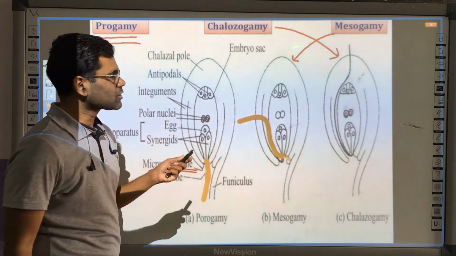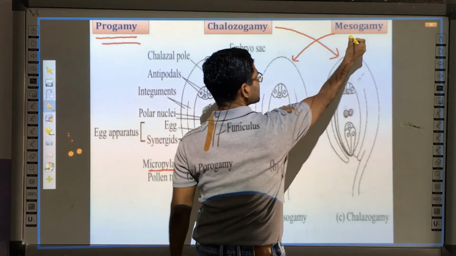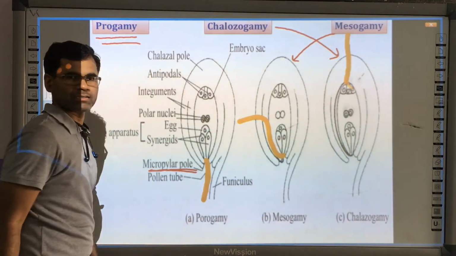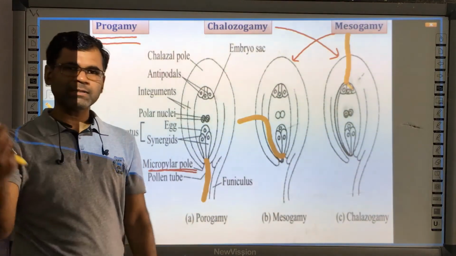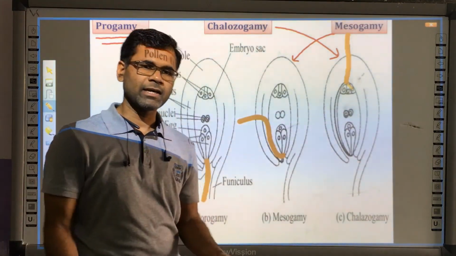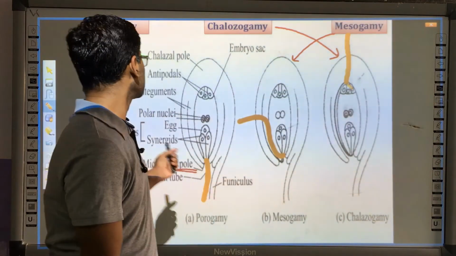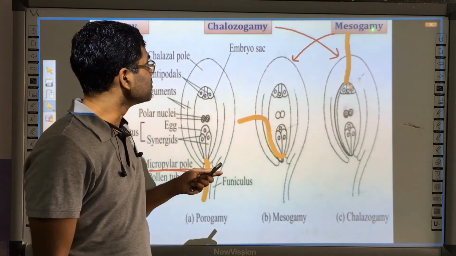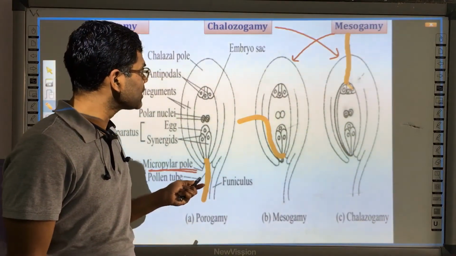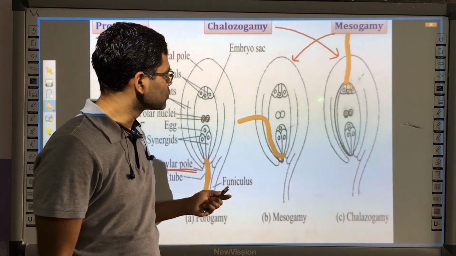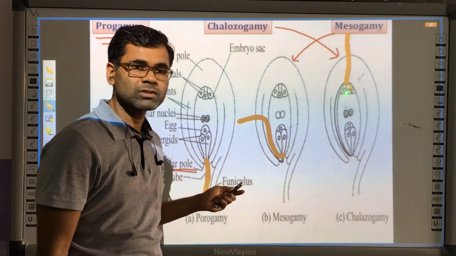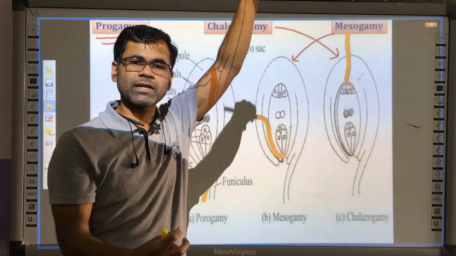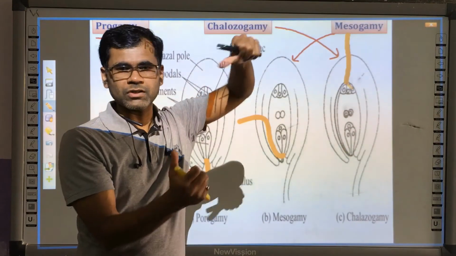The third one is chalazogamy. In chalazogamy, as you can see, this is the pollen tube, and it enters through the chalaza, because this end is called the chalaza. So on the basis of where the pollen tube enters the embryo sac, the fusion is of three types: progamy through the micropyle, mesogamy through the integument, and chalazogamy through the chalazal end. And you know that the micropyle and chalaza ends are situated totally opposite to each other.